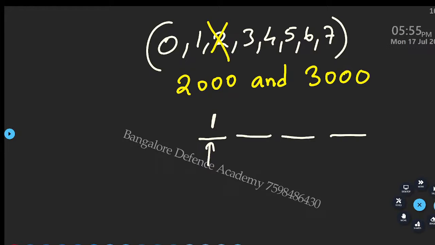What is this here? Without repetition. In a hurry, what do you do? You take this 2 here. Did anyone take 2? Okay, now here I took 1. Now count: 1 2 3 4 5 6 7 8. We had 8 numbers. Out of 8, one is already used. So how many possibilities? 7. Next 5. Multiply this. 210 is the correct answer.